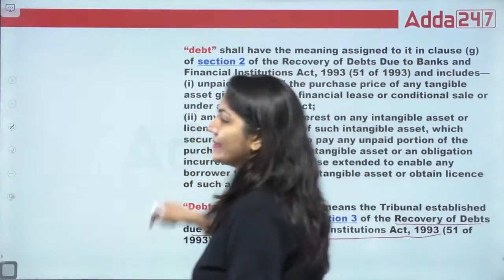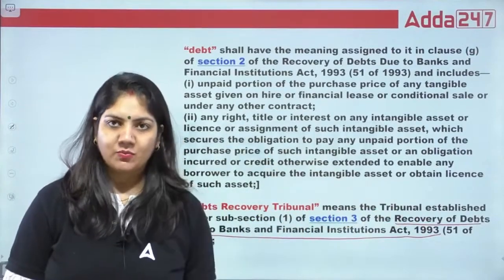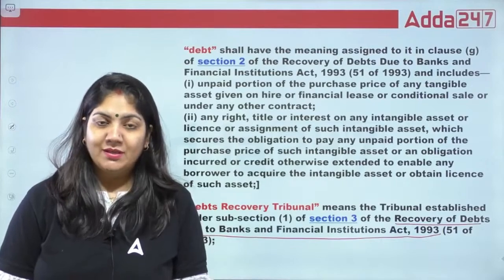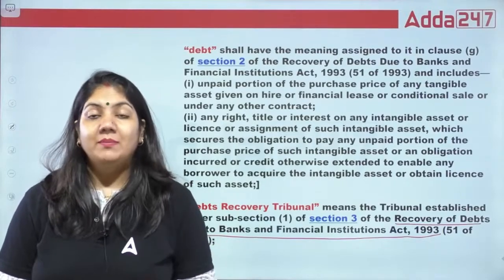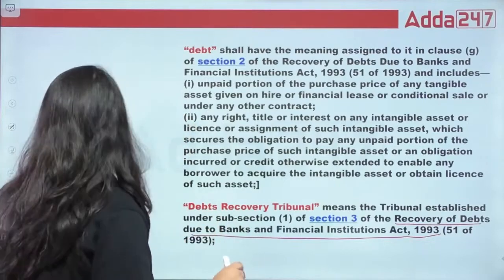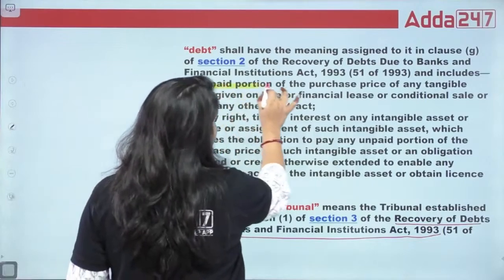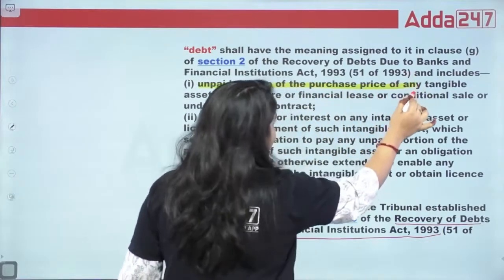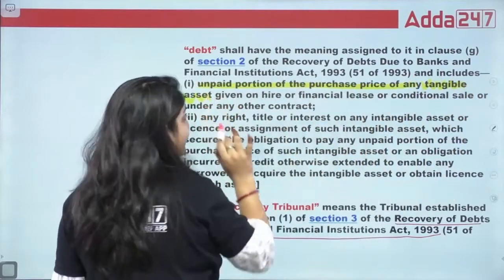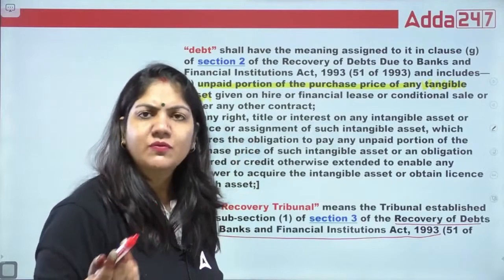Now, what is debt? Suppose a borrower takes 20 lakh rupees, and if the borrower is not able to pay the money, we can say that the borrower becomes a debtor, right? So what is debt? Debt means the unpaid portion of the purchase price of any tangible asset. What is a tangible asset? The asset which we can see, which we can touch, that is a movable one.